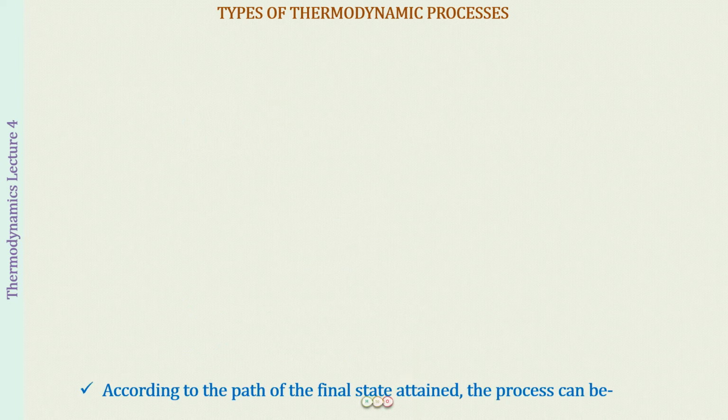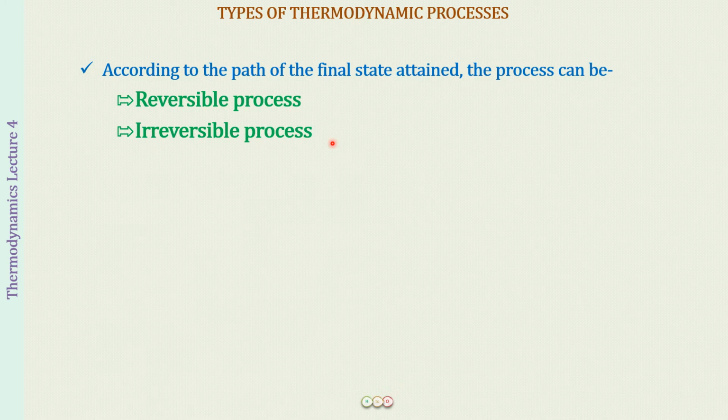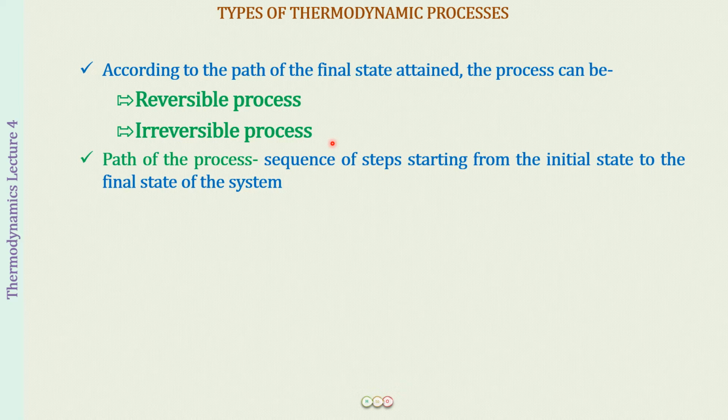The next way in which we classify the various processes is according to the path of the final state attained, right? And according to this, the processes can be of 2 types. One is reversible and the other is irreversible process. But before we talk about these two, there are a few more terms which I want you to clearly understand. First of all, what do we mean by the path of a process?